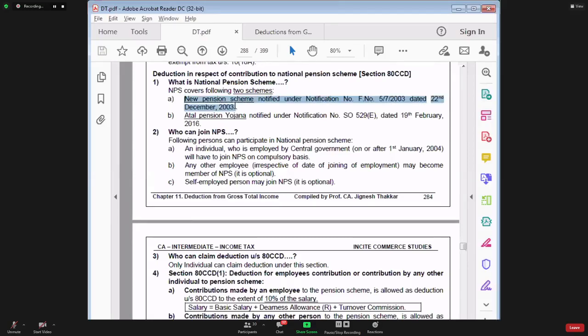So this pension scheme was set up in the year 2003. In the year 2016, one more pension scheme was added to this, and that is Atal Pension Yojana. This was started in the name of the former Prime Minister of the country. So now there are two pension schemes. Number one, new pension scheme, set up in the year 2003, and number two, Atal Pension Yojana, set up in the year 2016.